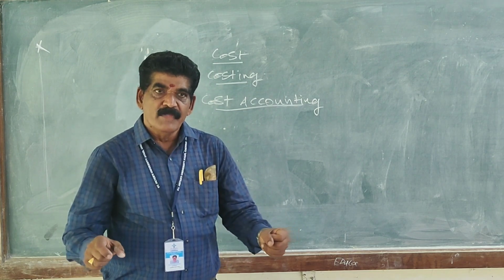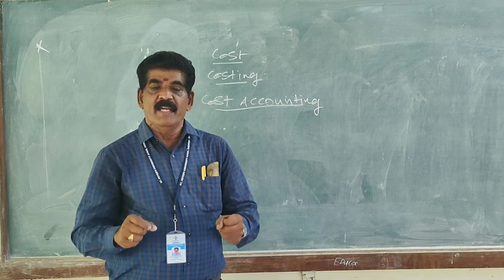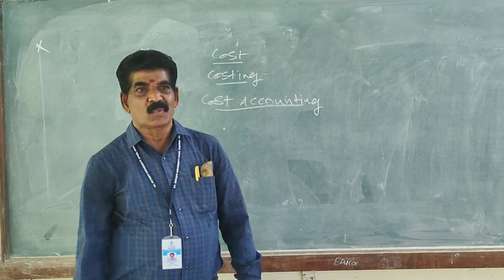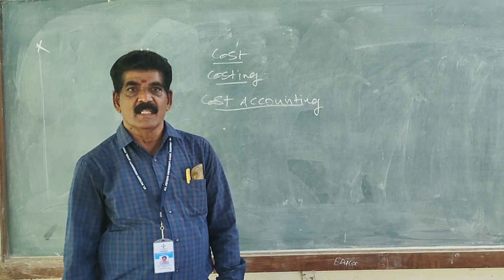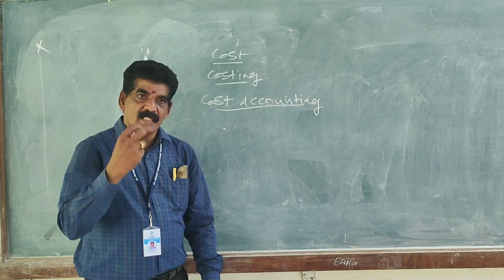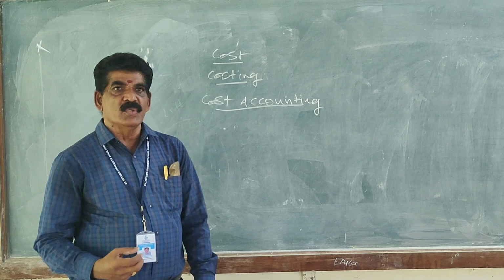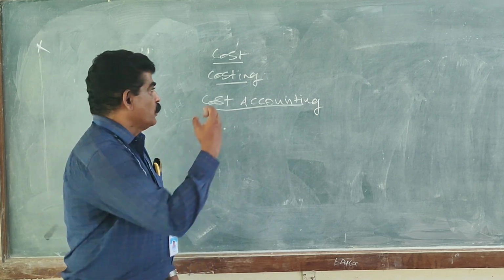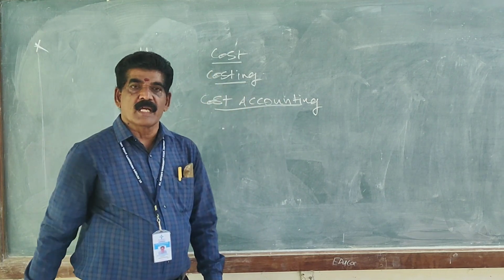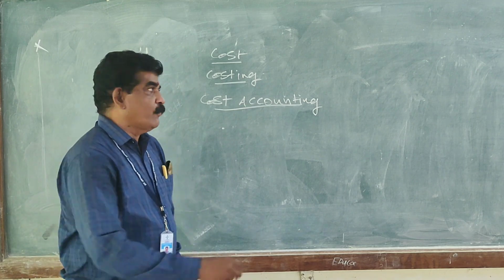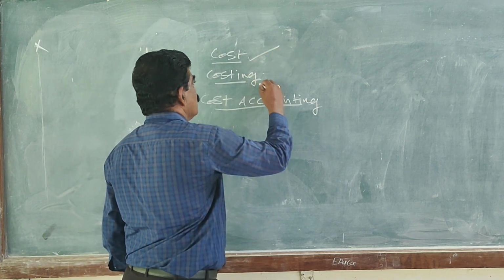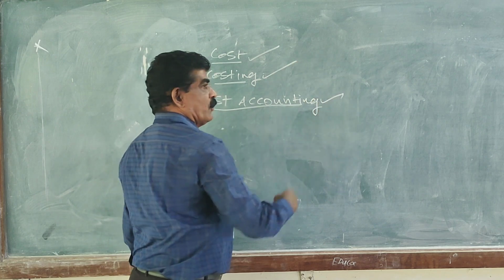Not only that, we take various managerial problems to solve the managerial or manufacturing issues. The managerial, technical or manufacturing issues are also solved through cost accounting rules, regulations and principles. This is called cost accounting. So far we have seen what is cost, what is costing, what is cost accounting.